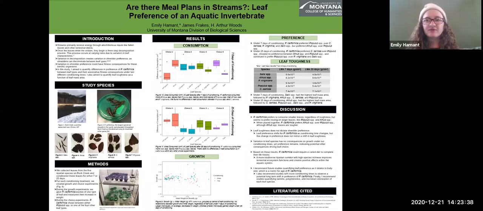Hi, I'm Emily Hammett from the University of Montana, and this is my senior thesis work titled "Are There Meal Plants in Streams? Leaf Preference of an Aquatic Invertebrate."